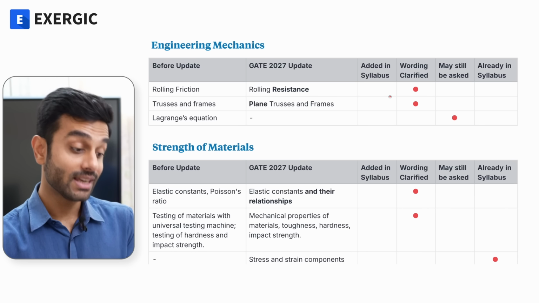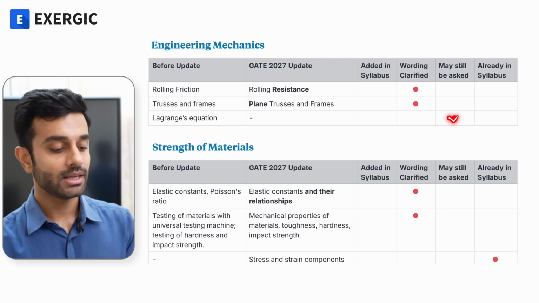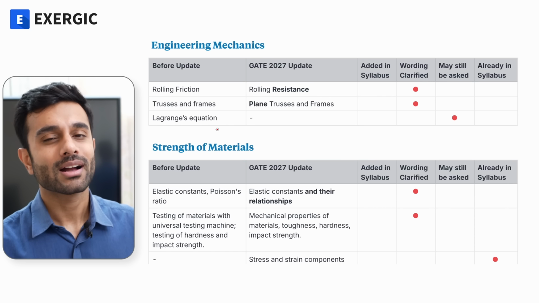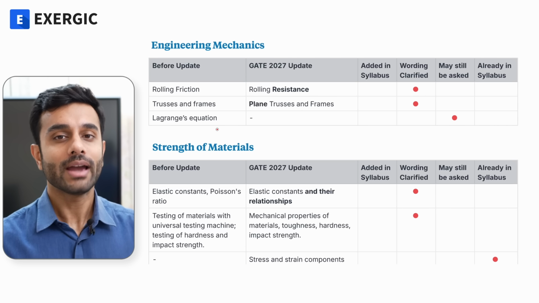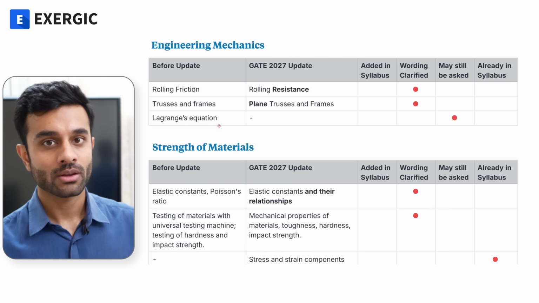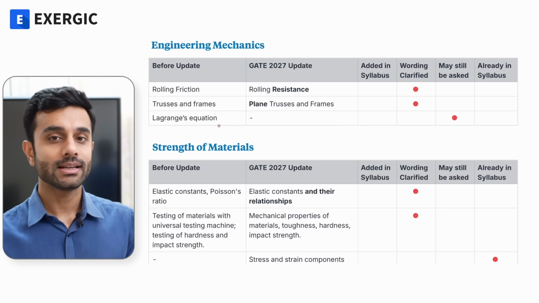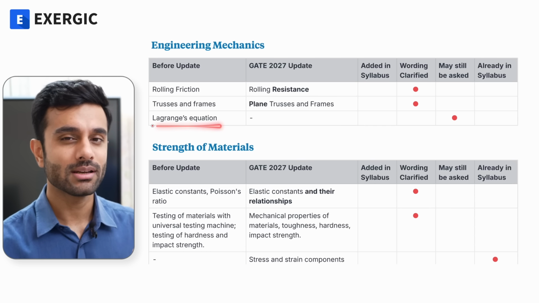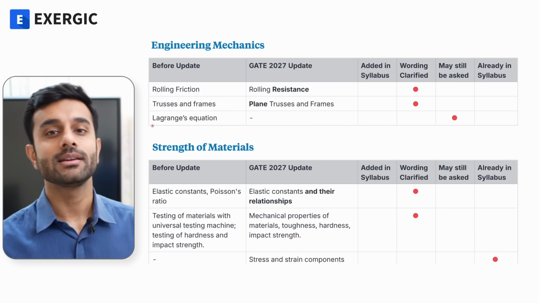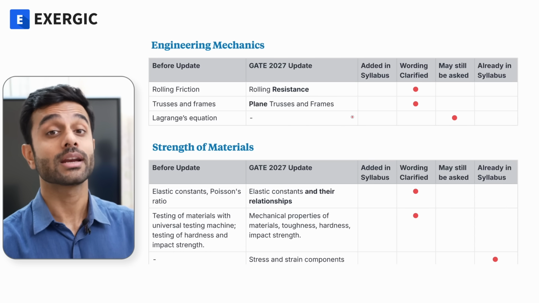Many students think that it has been removed, but I think it can still be asked, because Lagrange's equation was sort of a subtopic of energy methods, right? This is not a concept which is separate from the concept of energy. While the discussion that we do in Lagrange's equation is slightly analytical, conceptually it is well within energy methods only. So as per me, it is not strictly out of syllabus.